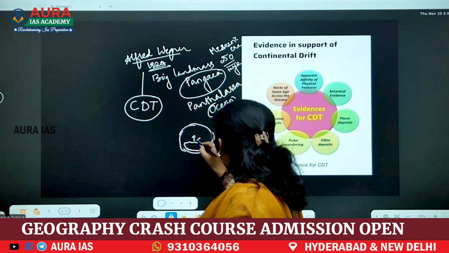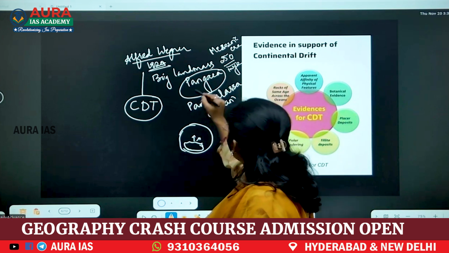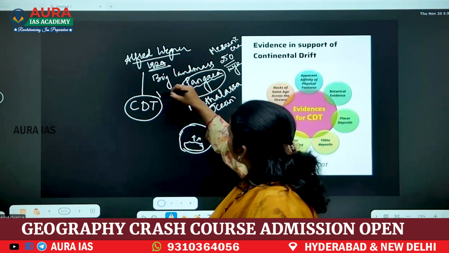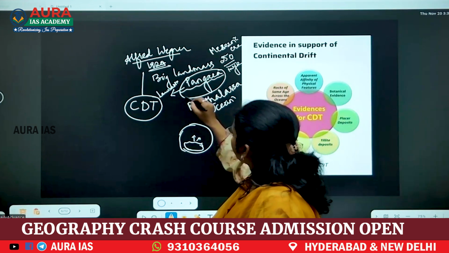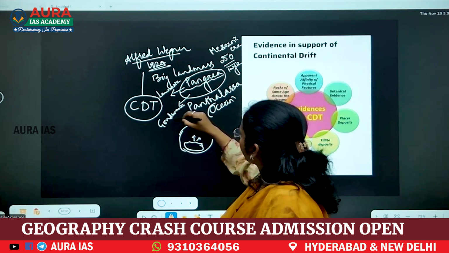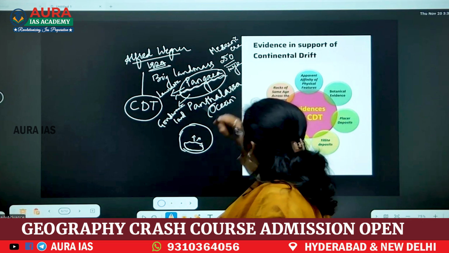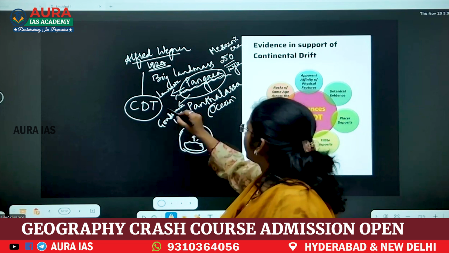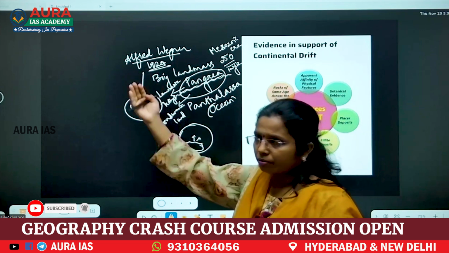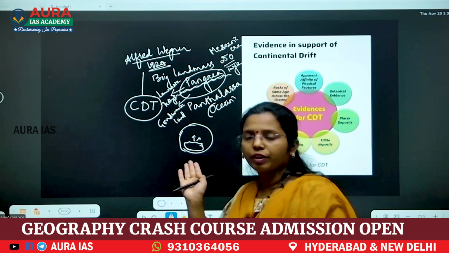It moves towards the equator and the west side, splitting. The north part is called Laurasia. The southern part is called Gondwana land. Now, one sea, the Tethys Sea, divided these two land masses. Now it is moving equatorwards and to the west side.